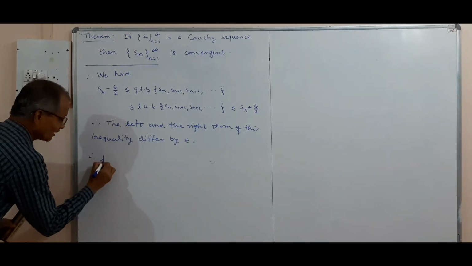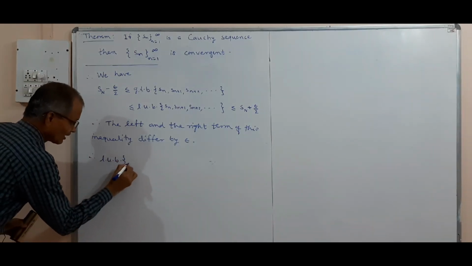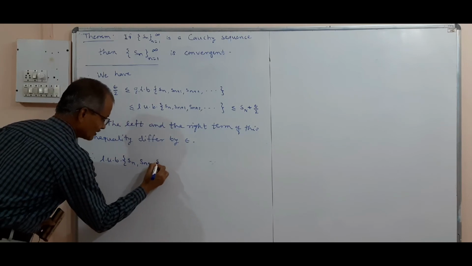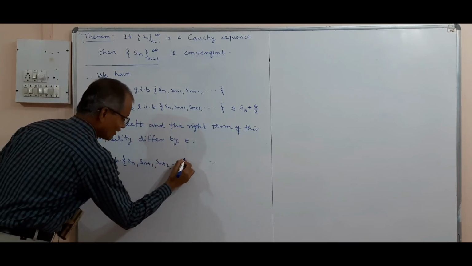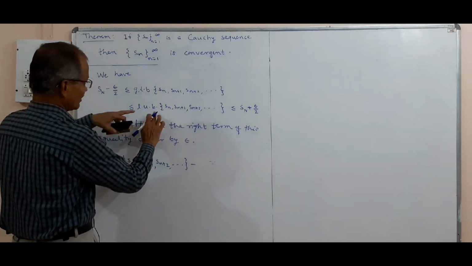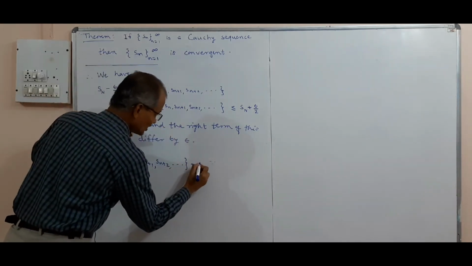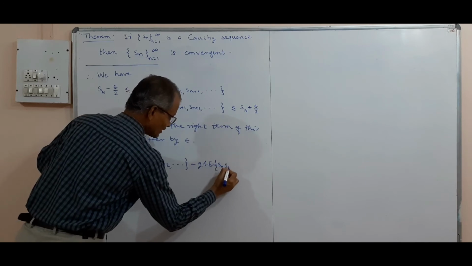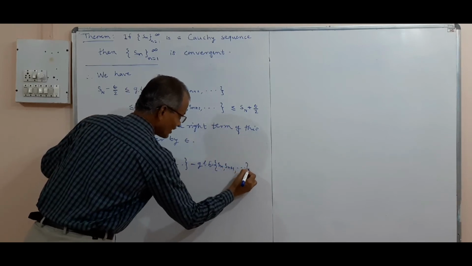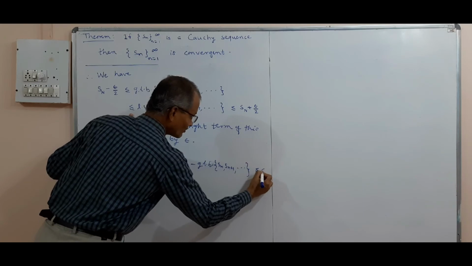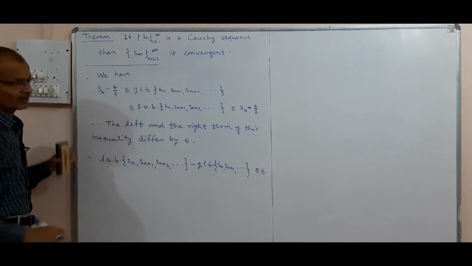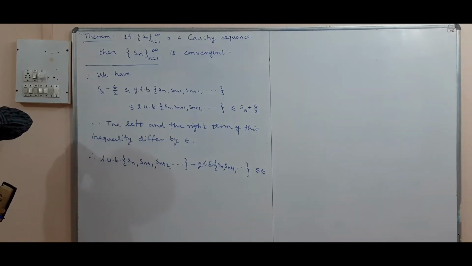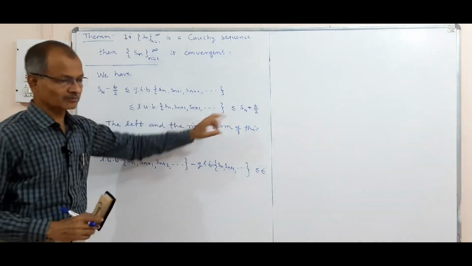Therefore, LUB of Sn plus 1, Sn plus 2, etc., minus GLB of Sn plus 1, etc., is less than or equal to epsilon, because the difference between these two outer terms is epsilon.